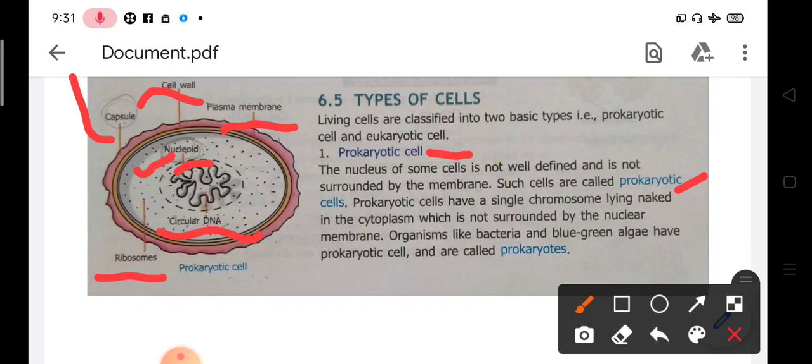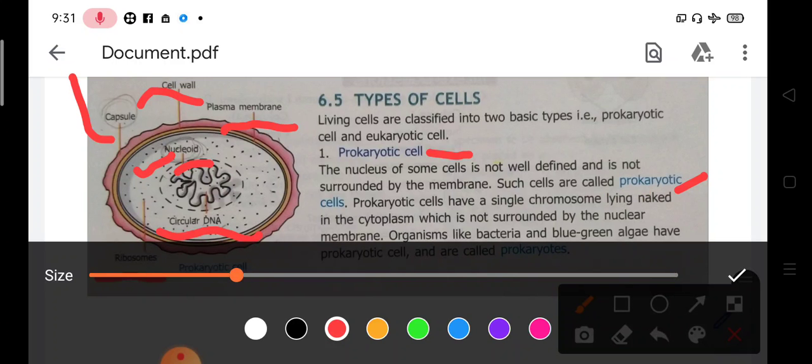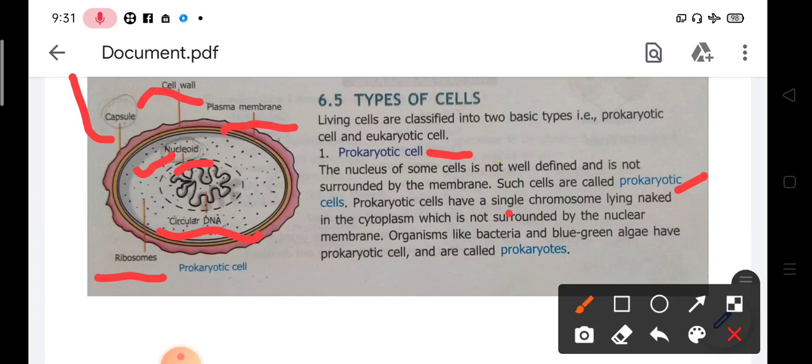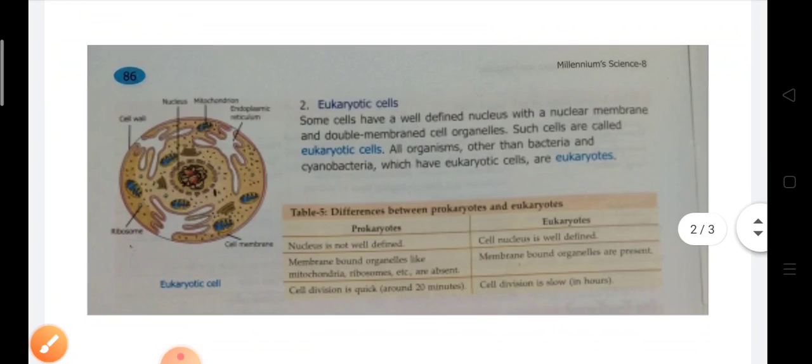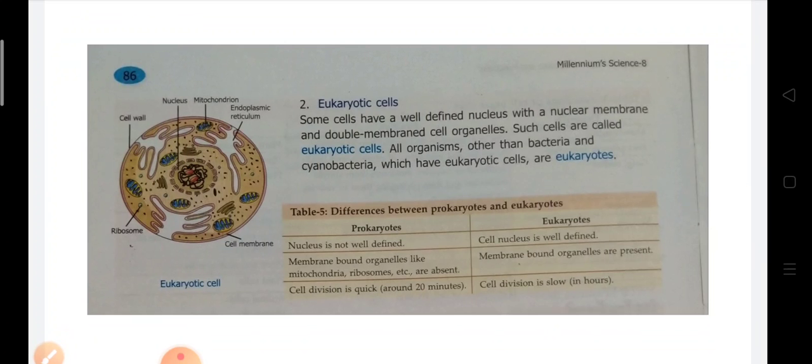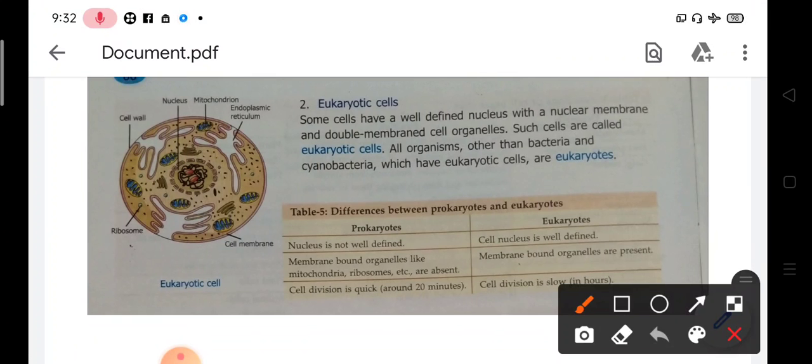Now we go to the next, that is the eukaryotic cell. In this you can see that the cell is well organized. The cell wall is present, then ribosomes are there.